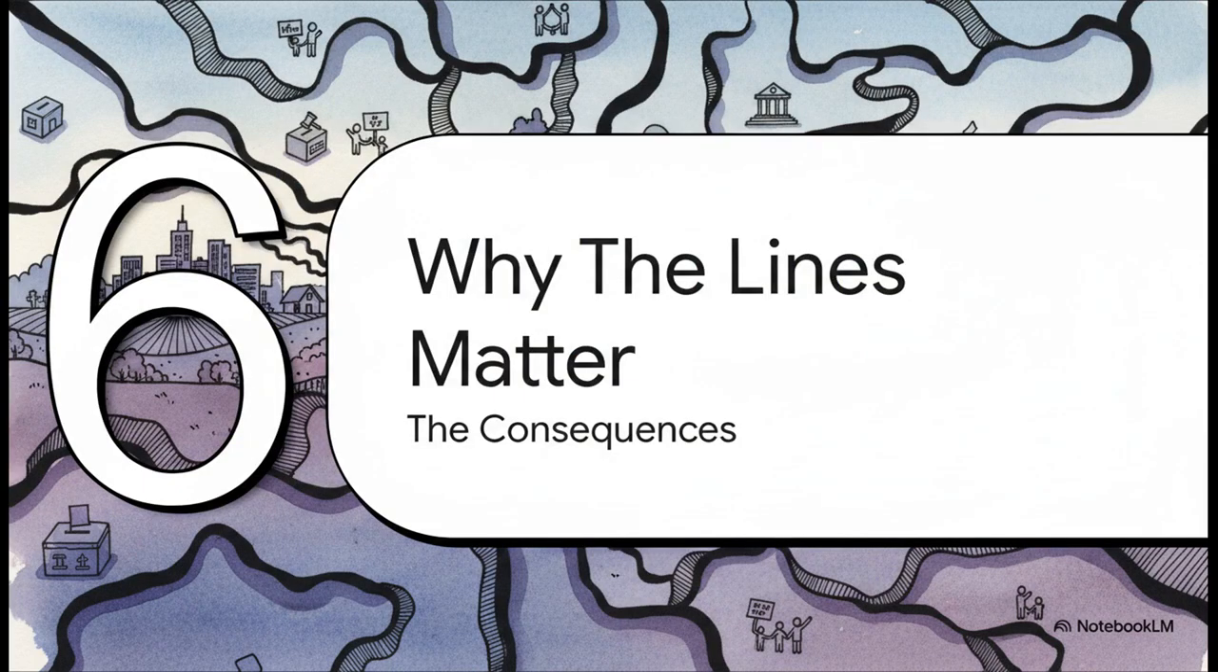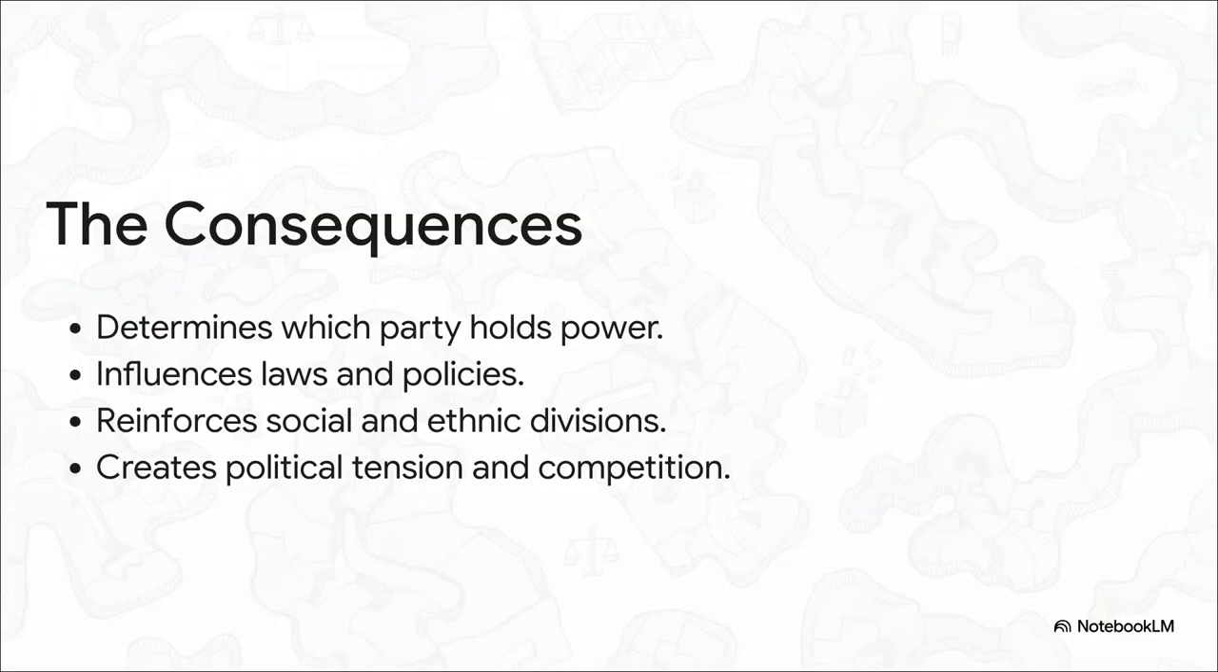So at the end of the day, why does any of this matter? Because these aren't just lines on a map. They have very real, very profound consequences for our politics and for our society as a whole. I mean, think about it. The way these lines are drawn can single-handedly determine which party controls the government, and that, in turn, decides which laws and policies get passed. It can make social and ethnic divisions even worse by either splitting communities or isolating them. It just ramps up political tension and makes our elections feel less competitive and more hostile.